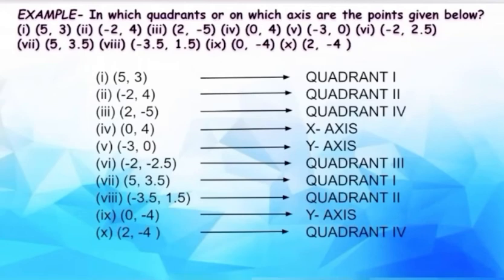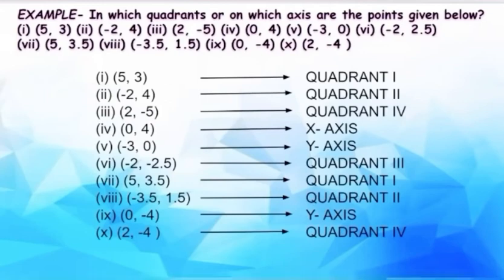Now, the x coordinate is a negative number and the y coordinate is a positive number. Therefore, it lies in the second quadrant. Next is 2, -5. Here again, the x coordinate is a positive number and the y coordinate is a negative number. Therefore, it lies in the fourth quadrant.